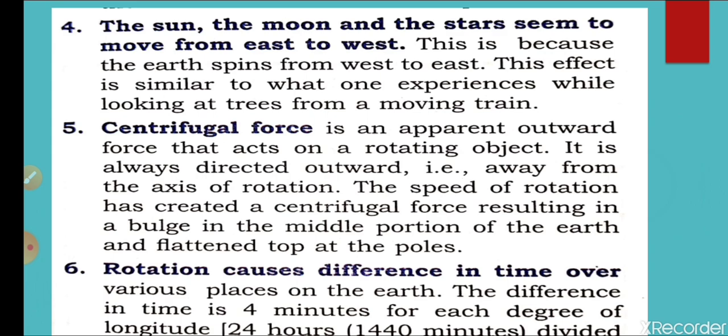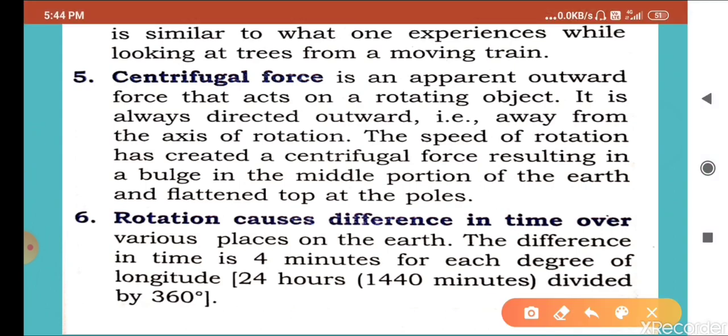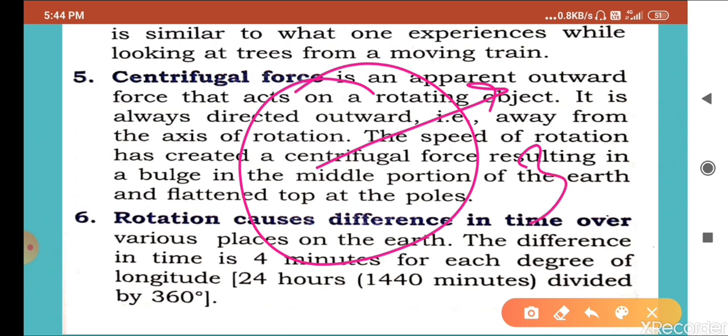So now we are going to discuss how rotation causes the difference in day and time. For understanding this concept, you have to understand that the earth completes a circle, and one circle has 360 degrees, and 1 degree is equal to 4 minutes, as I told you in the previous chapter.